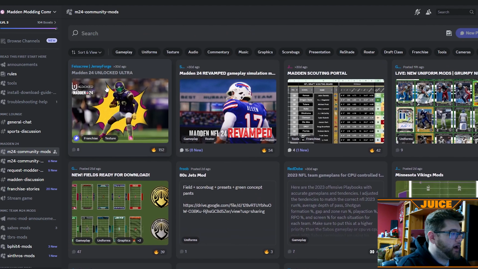Helmet mods, Madden 24 Unlocked Ultra, which is really, really cool because as you can see, Justin Jefferson is wearing the cut off jersey, or he's wearing the pads with the jersey that's cut up like how Zeke would wear it, showing his abs. And he's got shorts on and stuff. Like, you can mod Madden to make it look like that, make it look kind of like Street, I guess, in a sense.